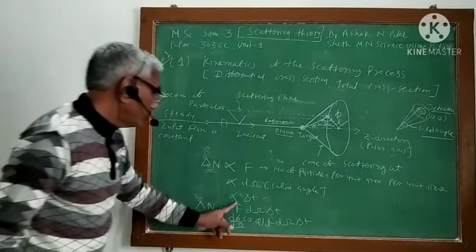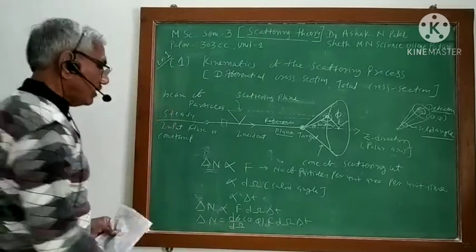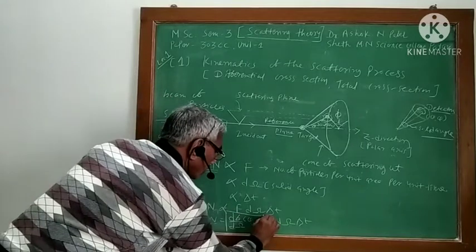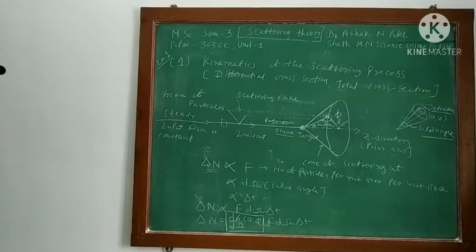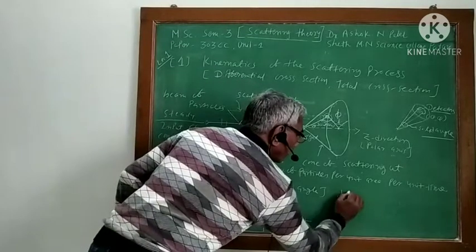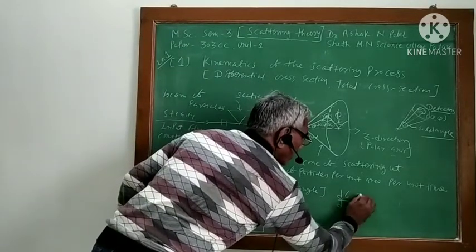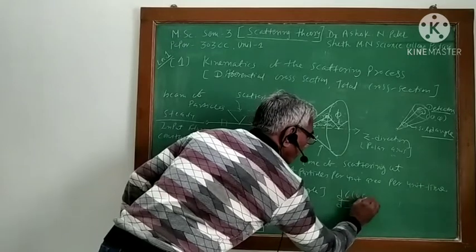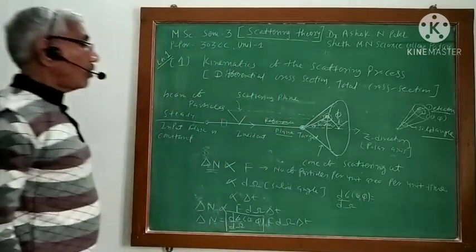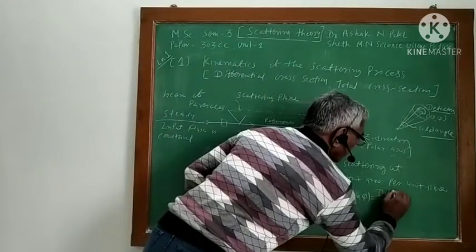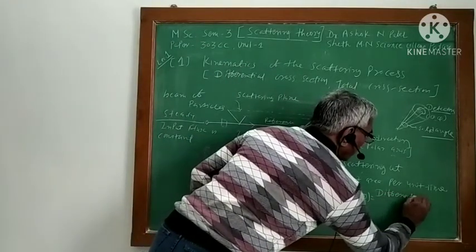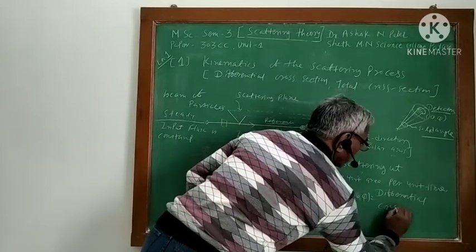So now this is my proportionality constant, and this constant is known as d sigma by d omega at theta phi. It is called the differential cross section.